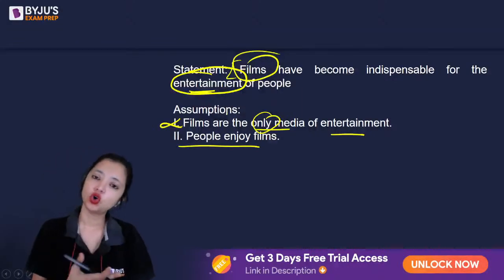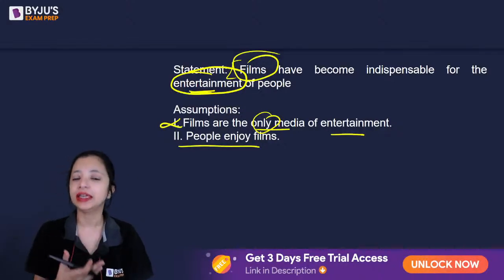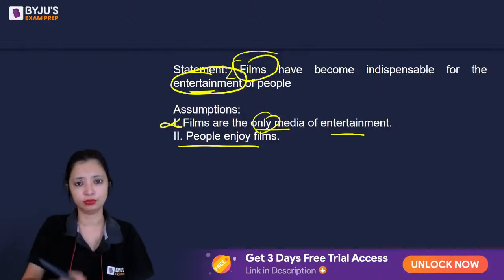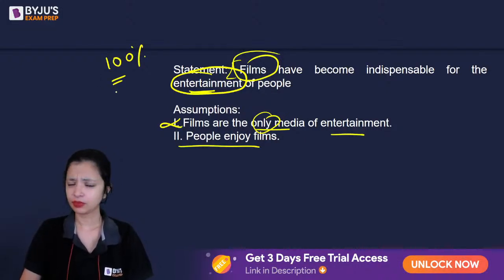When we solve an assumption question, we follow a basic technique of negation. I'll explain what the technique is, and by following the negation method, 100% of the times you will get your correct answer. What is the negation technique?